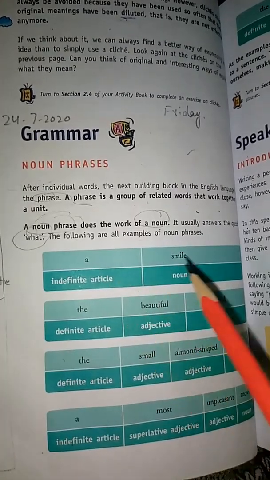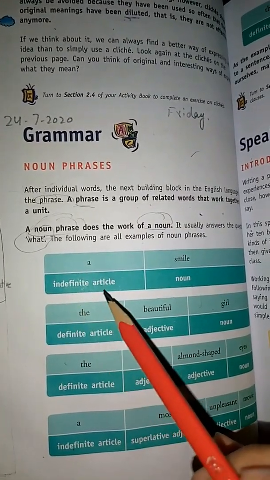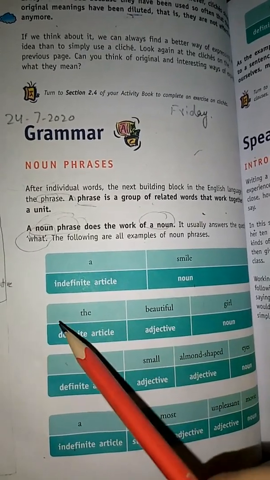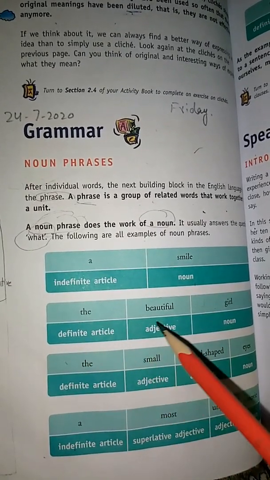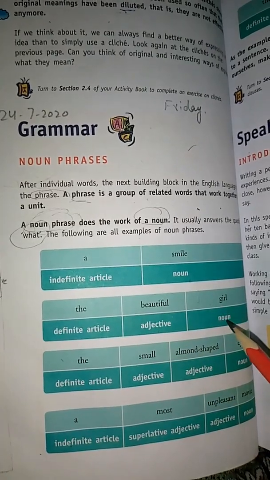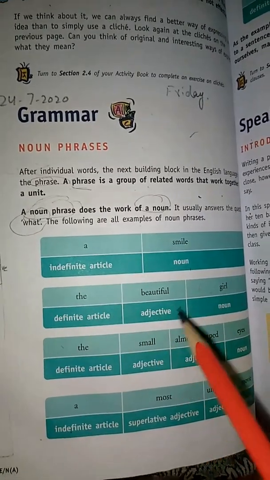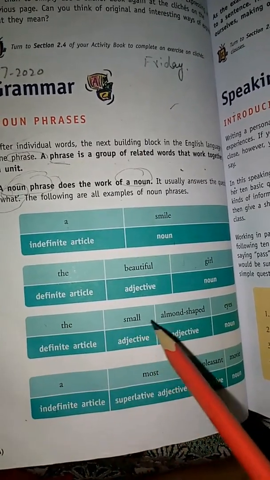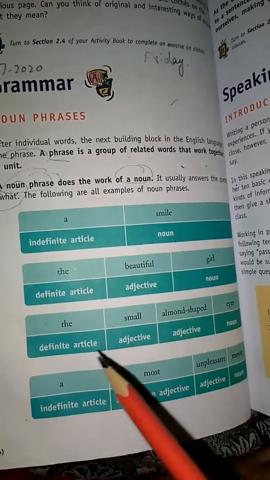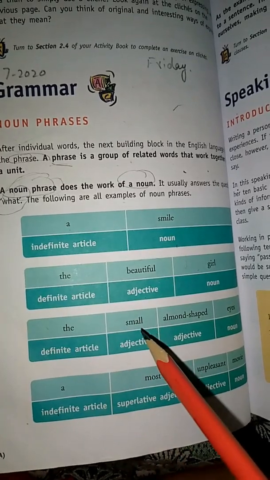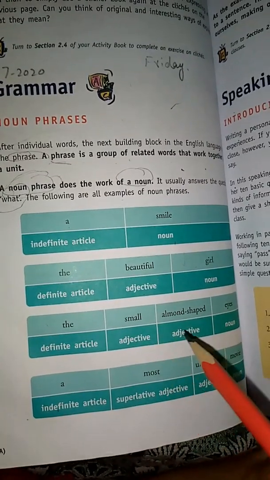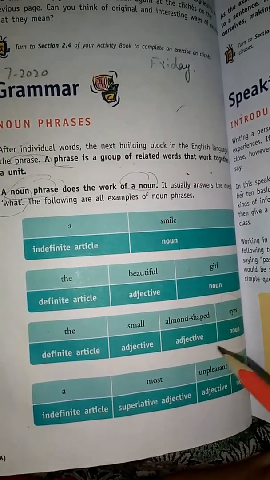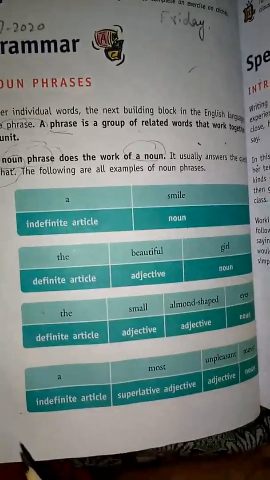Number one is a smile. A is the indefinite article and smile is a noun. Then the beautiful girl. The is the definite article, beautiful is the adjective, and girl is a noun. Why is beautiful the adjective? Because it is describing the noun. Then the small almond shaped eyes. The is a definite article, small and almond shaped, they both are the adjectives because they are describing the eyes, and eyes is the noun.